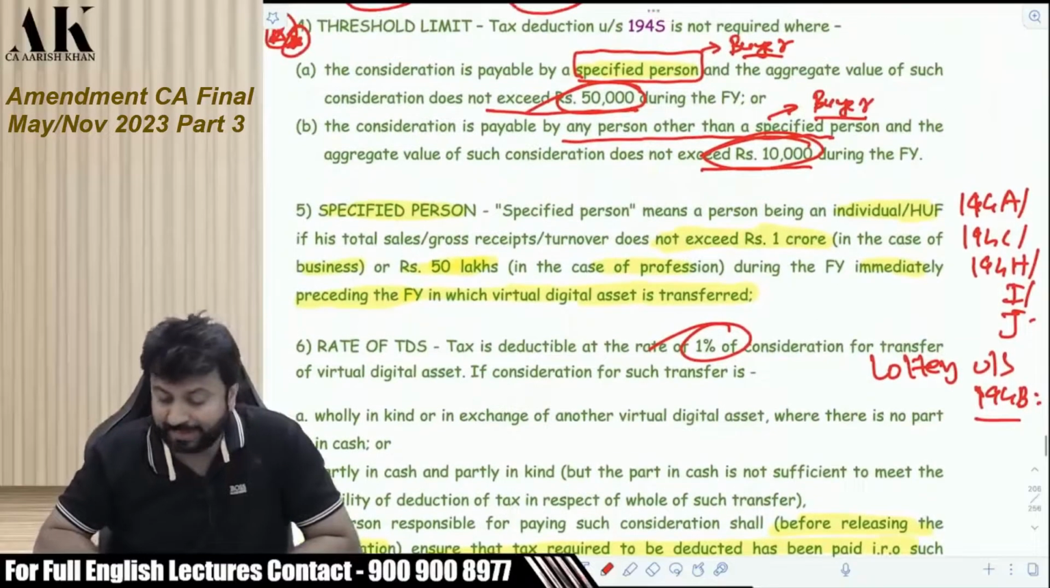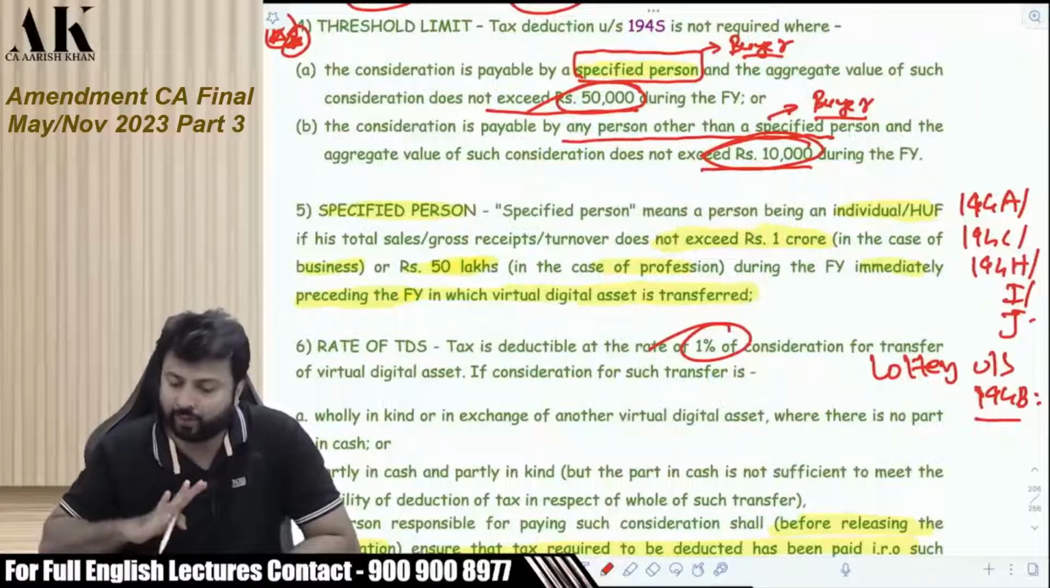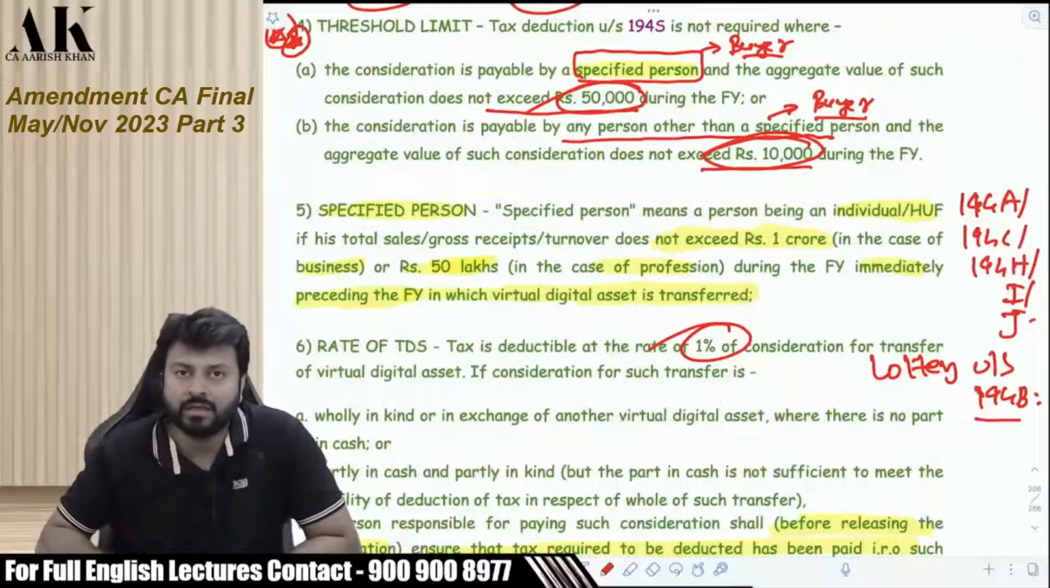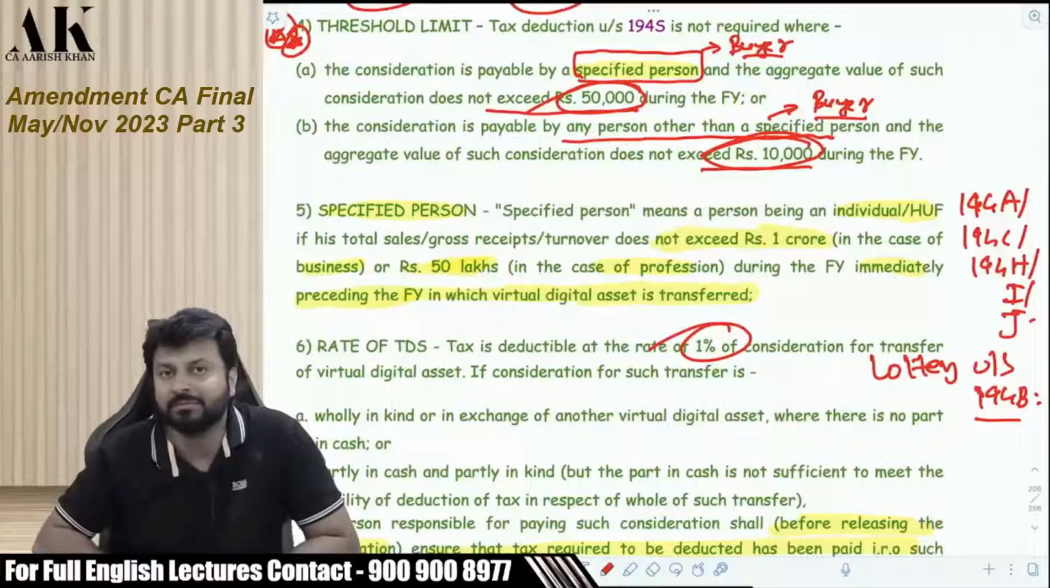This is what the Bare Act talks about. This is exactly what is written in the Bare Act. I have not done any change in this. Even in our textbook, which is the ICAI material, it is the same thing. So I am directly dealing from here only, not from the textbook.